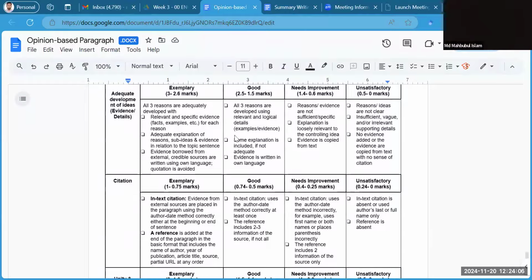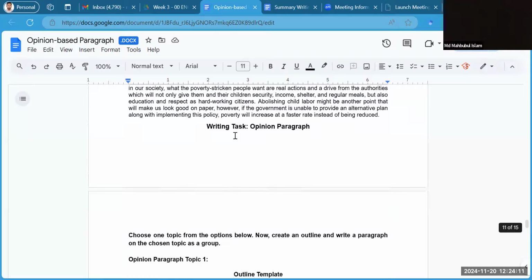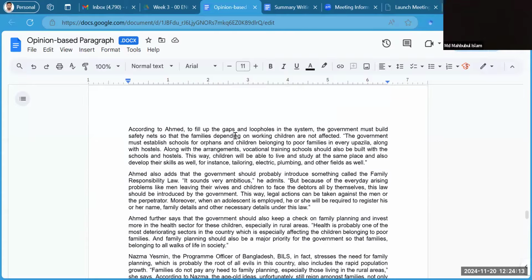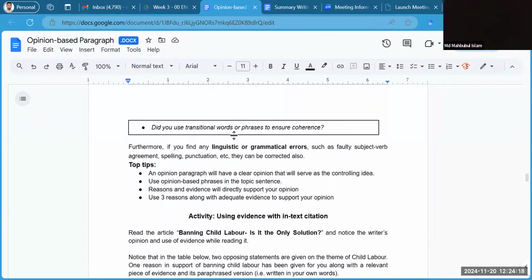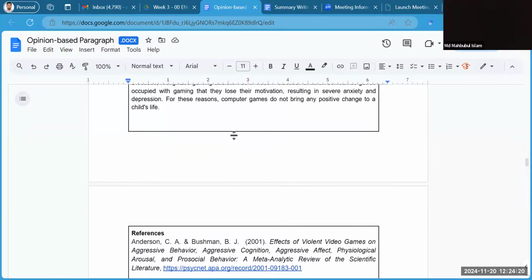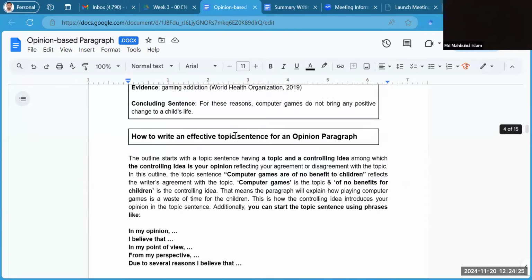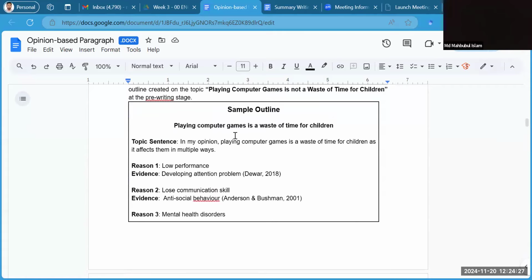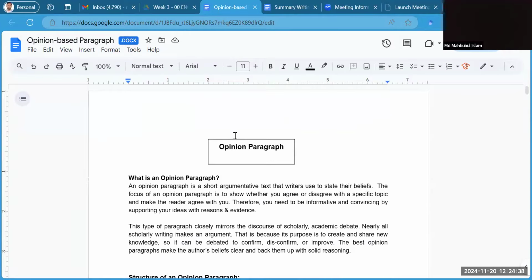Let me show you some examples from the booklet, and how to write an outline. This is a sample outline, available in your booklet in the chapter called opinion-based paragraph.